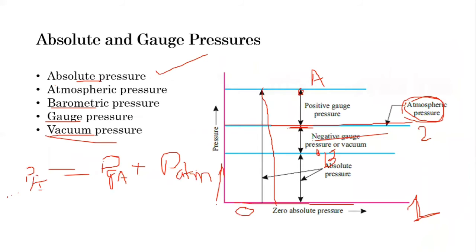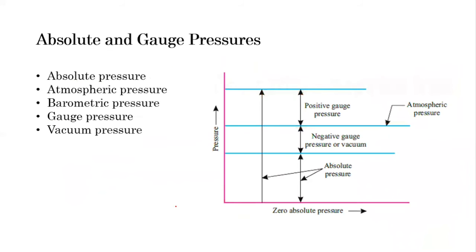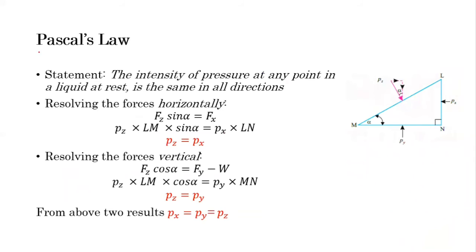These are the different scales of measurement. Now, let's see Pascal's law. What does Pascal say about pressure? The statement is: the intensity of pressure at any point in a liquid at rest is the same in all directions.